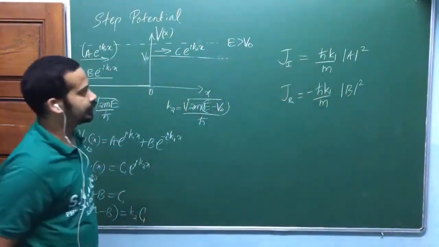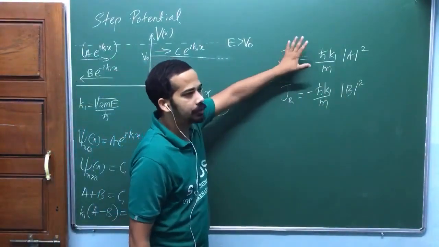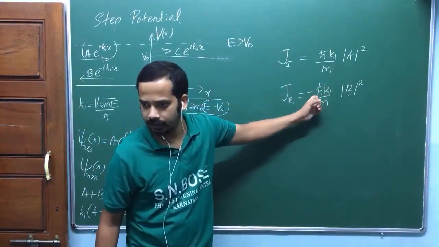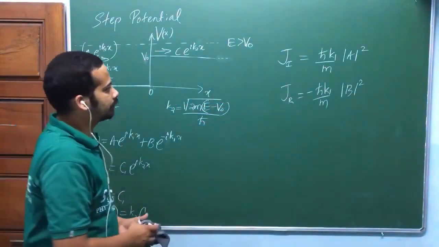So this itself says, look at here. This will represent a particle going in the positive x-axis. This will represent a particle going in the negative x-axis, isn't it? You got one more negative sign, okay?